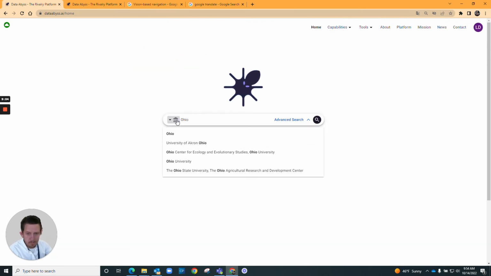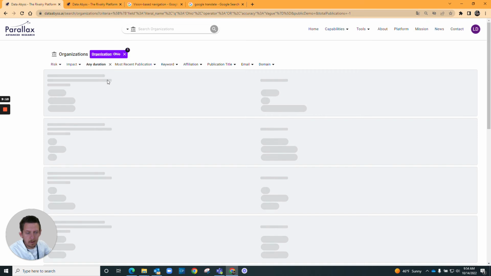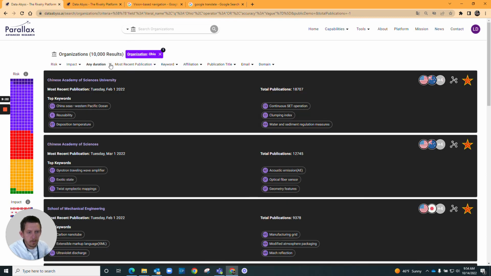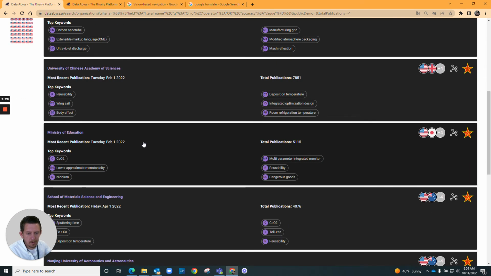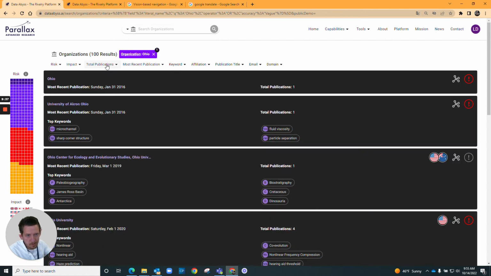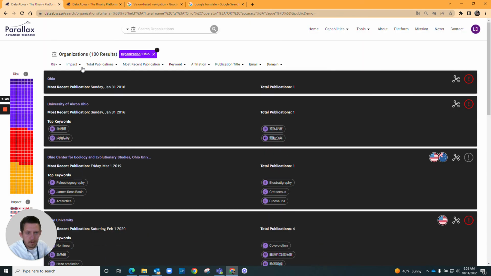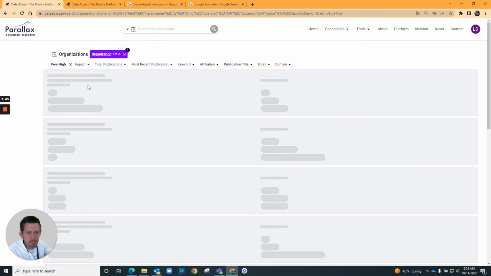You can search Ohio, and we can search on, say, publication counts. This is going to give us a kind of a top level view of the Ohio Chinese entities. So these are the top universities affiliated with Ohio as an organization. But if we want to see just the Ohio entities, we're going to take this total publications filter off, and maybe filter on, say, very high risk.